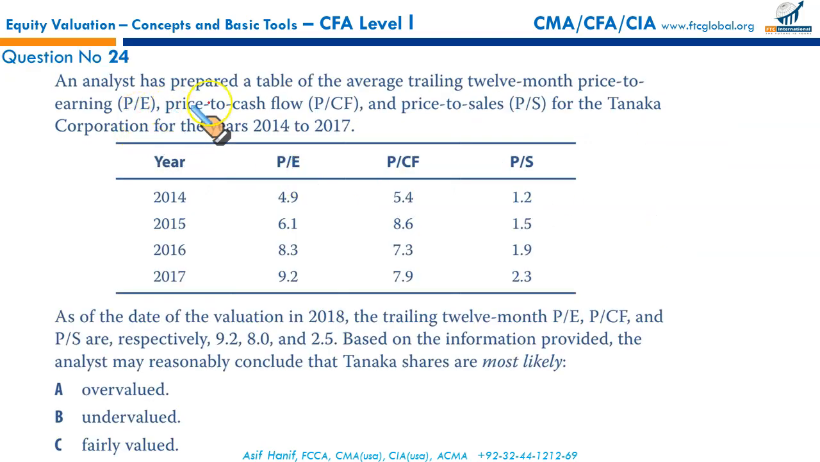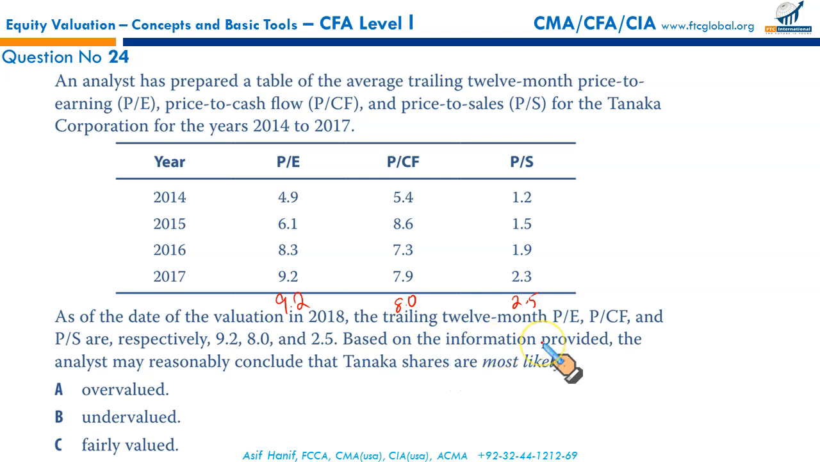An analyst has prepared a table of the average trailing 12 months price to earnings, price to cash flow, and price to sales ratios for Tanaka Corporation for the years 2014-2017. As of the date of valuation in 2018, the trailing 12 months P/E, P/CF and P/S are respectively 9.2, 2.5 and 8.0.